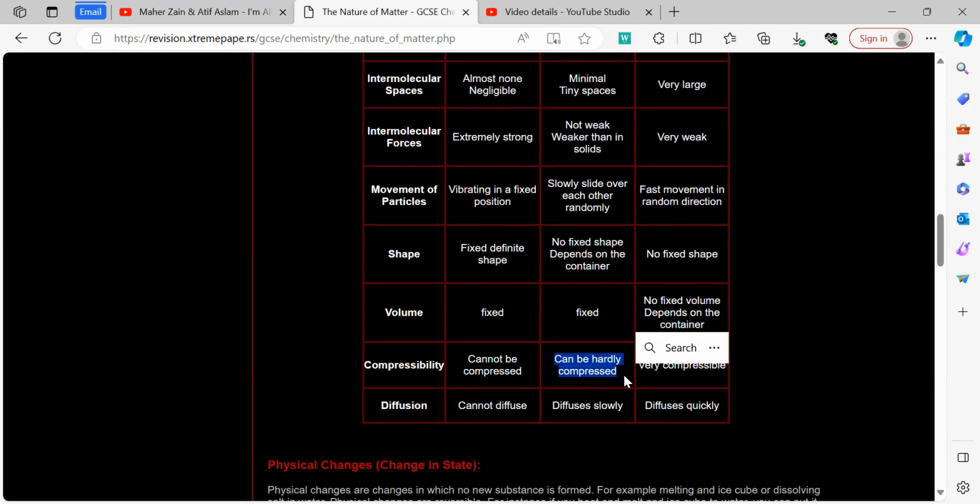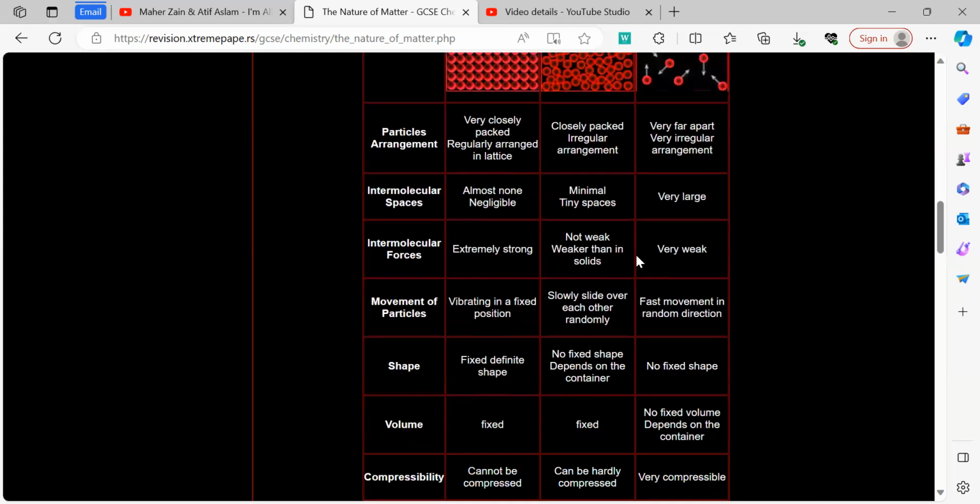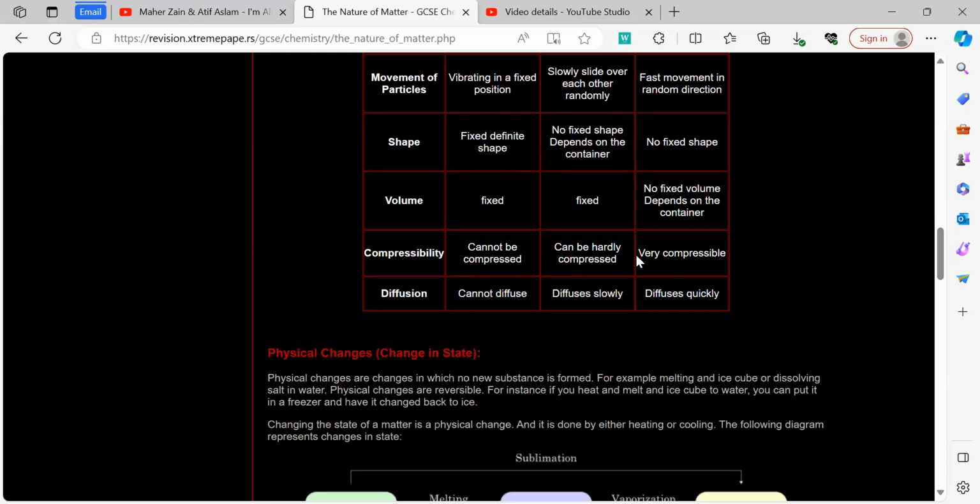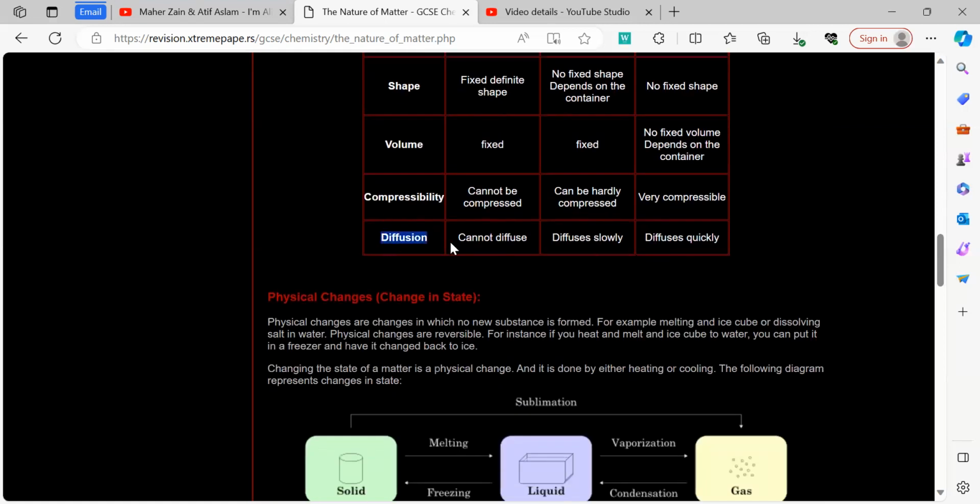For example, in the case of a brake, when you press on the brake, it has a fluid in it, and thus it can be compressed, however very slightly. Gases can be easily compressed. The most common example is a balloon. In balloons, you can easily blow air in them, and similarly deflate them as well. The process of diffusion cannot occur in solids or in liquids. It can only occur in gases.